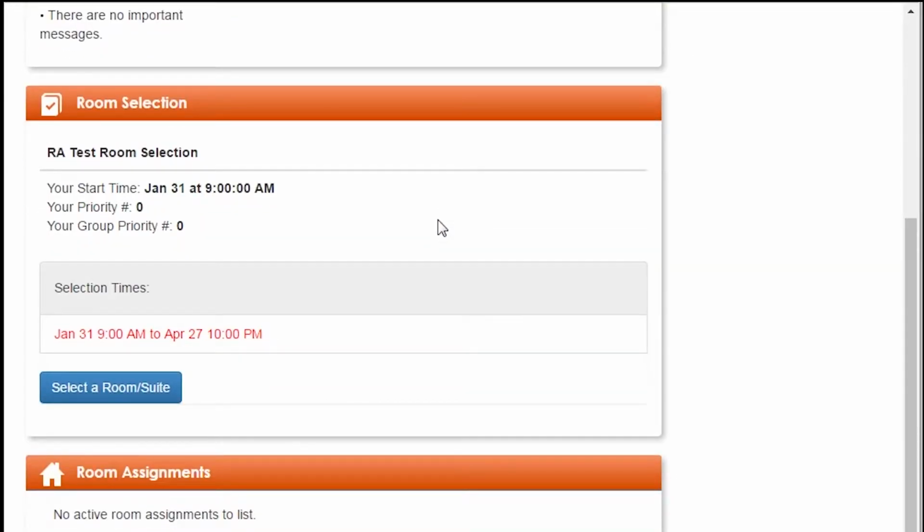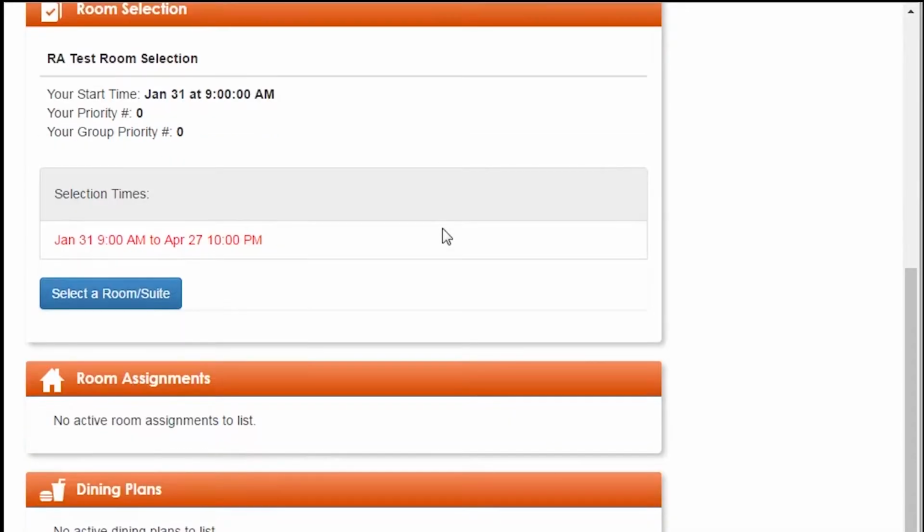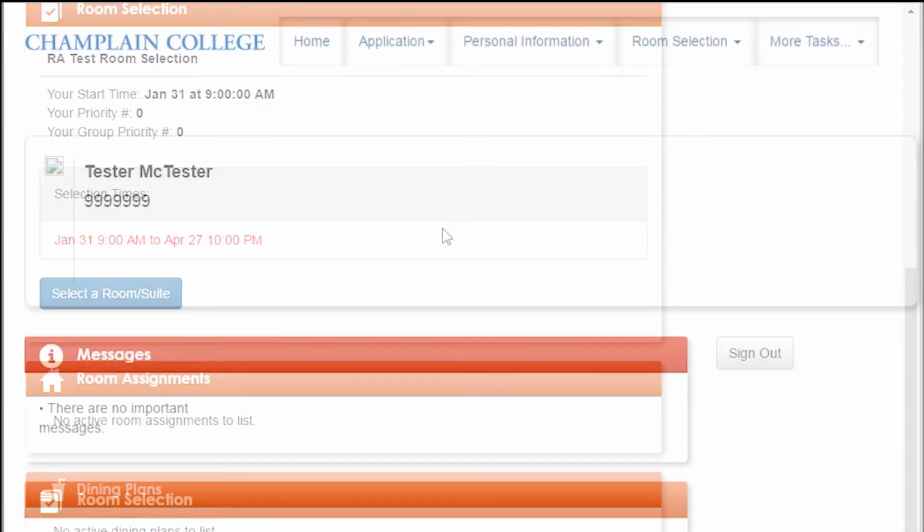Below that is your room selection process. It shows you what time yours starts, your priority number, and your group priority number for all the people in your roommate group. If your time is available, you can select the Select a Room or Suite button below and select a room there. Below that, if you've already selected a room, is your room assignment. If you already have a room assignment, you won't be able to do any other roommate selections or room selections, but you will be assigned to that room for sure. Below that is dining plans, which will eventually show your information, but for now is empty.